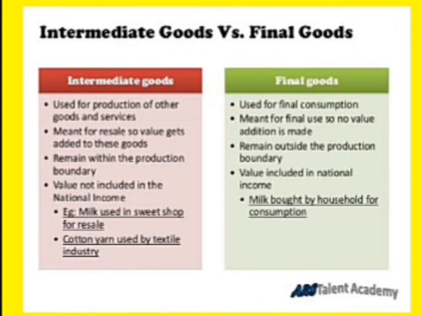Next we have to differentiate between intermediate goods and final goods. This is the description here. Intermediate goods are used for the production of other goods and services, and final goods are used for final consumption. You can note down from here, but one most important point is that the value of intermediate goods is not included in national income, and only the value of final goods is included in the national income. For example, cotton yarn is an intermediate good, and a shirt, which is made from cotton and all the fabric items, is a final good.